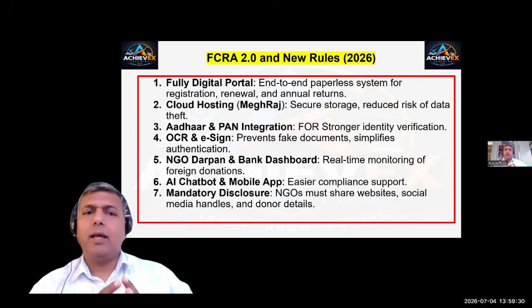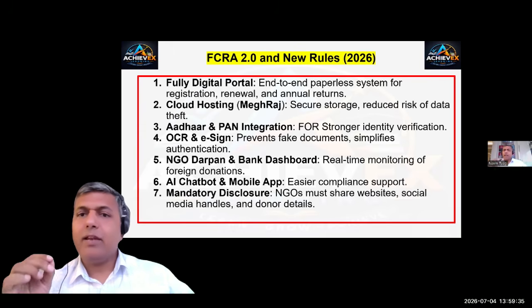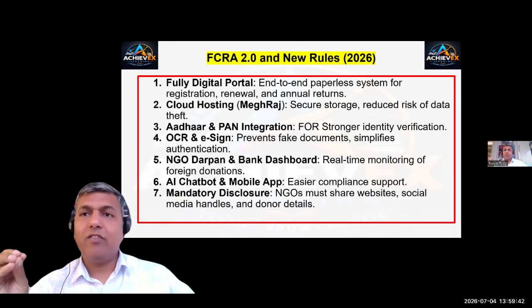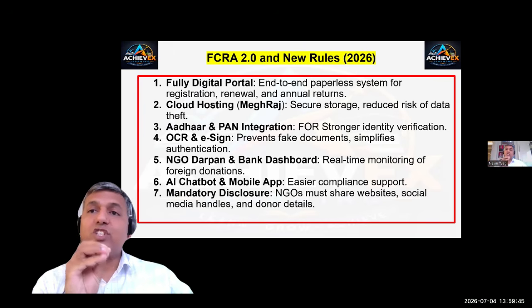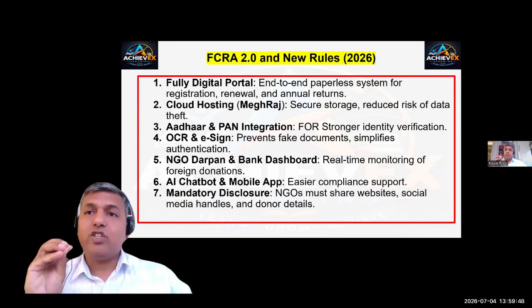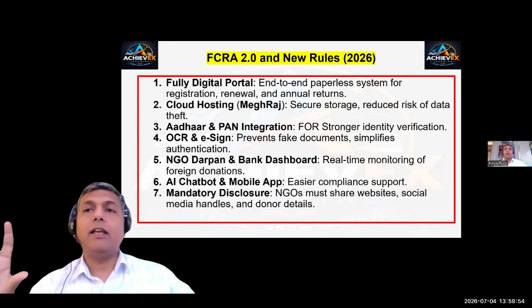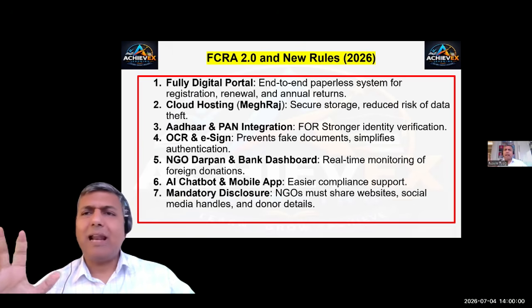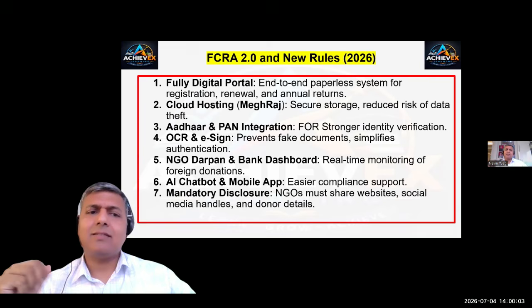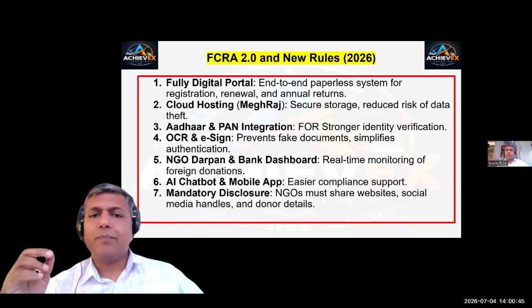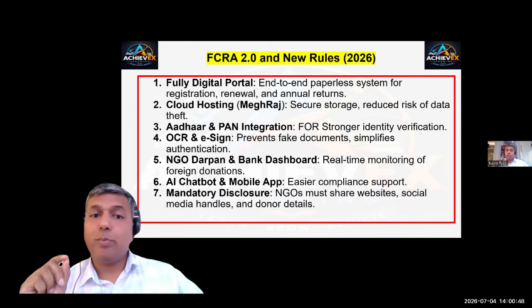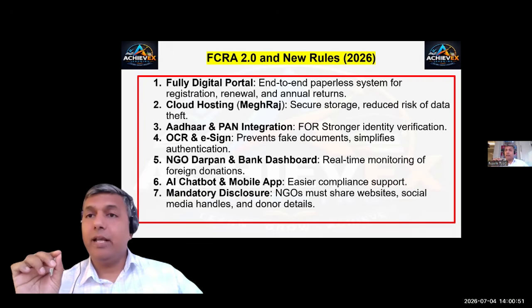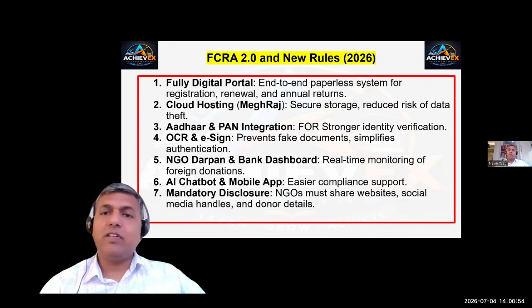NGO Darpan and the bank dashboard help in real-time monitoring of foreign donations. These platforms will give real-time tracking of which NGO is donating money, which bank the money is going to, where that bank will further send those funds, and how the fund utilization is happening in India. AI chatbot and mobile apps bring ease of doing business and compliance. Mandatory disclosures: NGOs must share their websites, social media handles, and donation details, which were lacking in the previous FCRA.